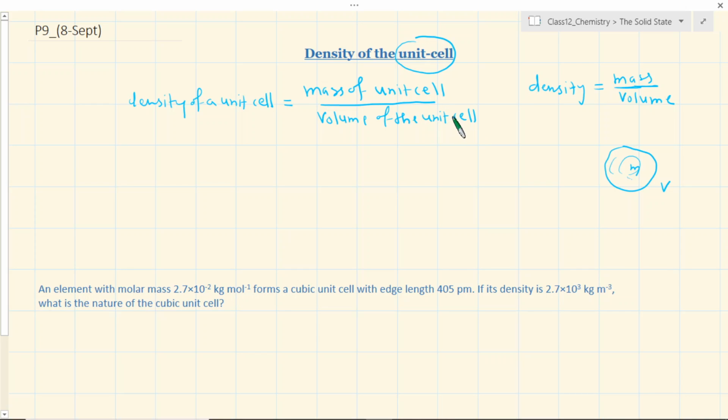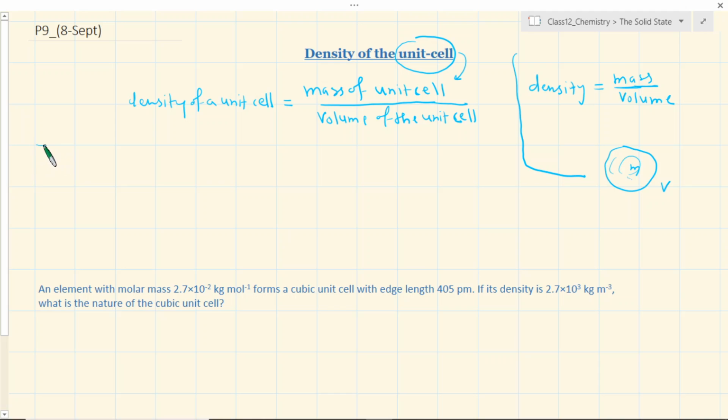Because now we are talking about unit cell, so definitely we have to incorporate everything associated with unit cell. So I am saying density of a unit cell is the same as mass of the unit cell divided by volume of the unit cell. It is the same thing which you knew at a gross level, but now we are talking at the level of unit cell. Fine. What is the mass of a unit cell?